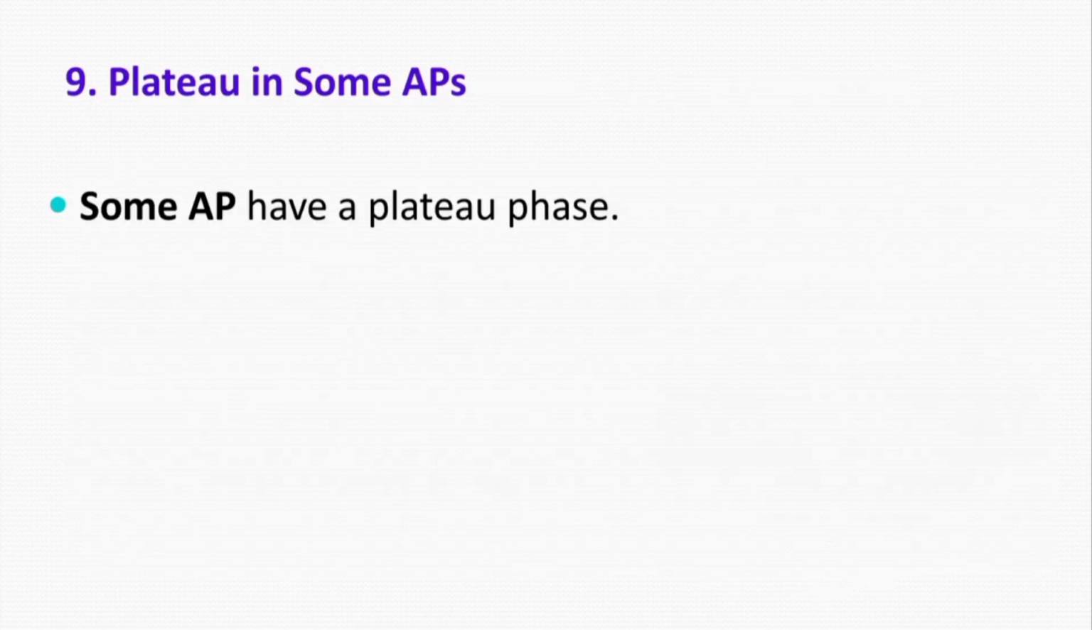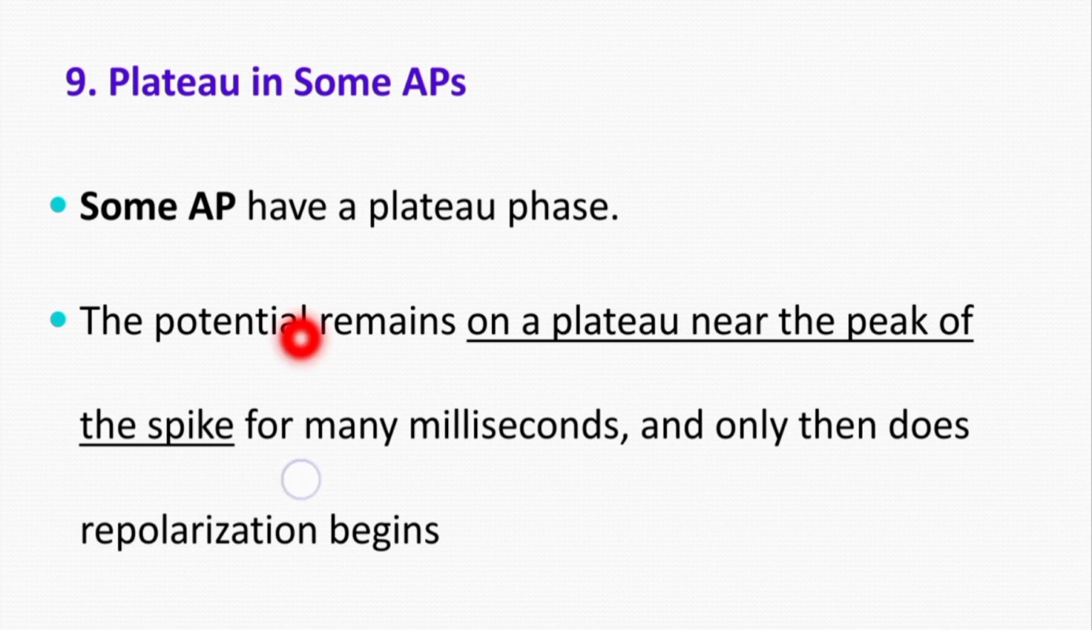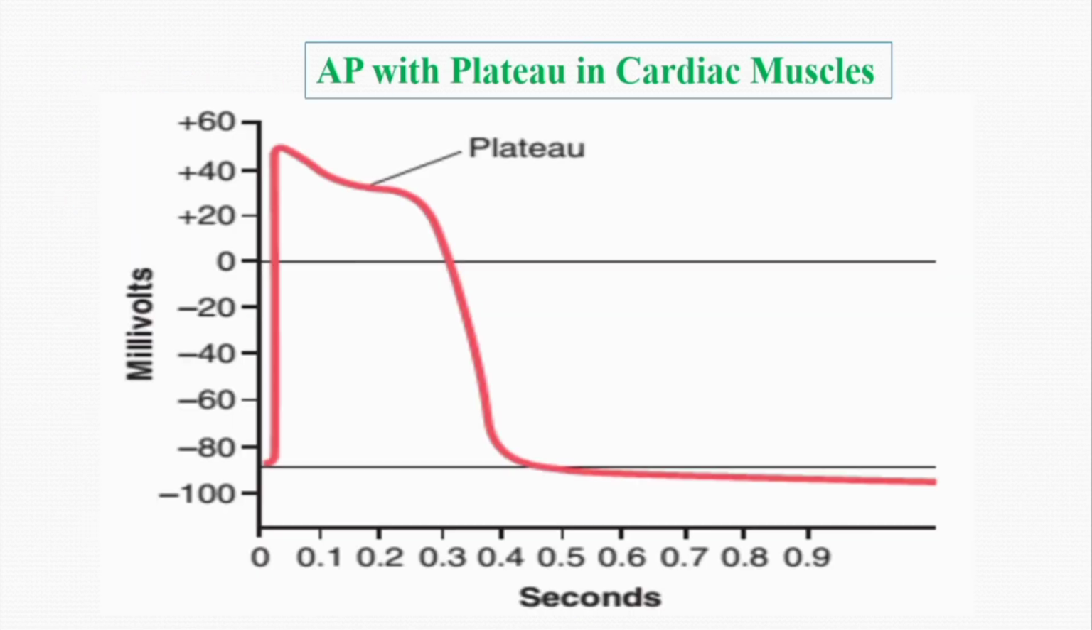Then the next property is plateau, which is observed in some action potentials and is not present in all the action potentials. The potential remains on a plateau near the peak of the spike for many milliseconds, and only then does the repolarization phase begin. As you can see here, this is a picture of a cardiac muscle action potential. This is the resting state, then this is depolarization, this is initial repolarization, and this is the plateau phase, and then this is final repolarization, and then again the resting state. So, this is the plateau phase.